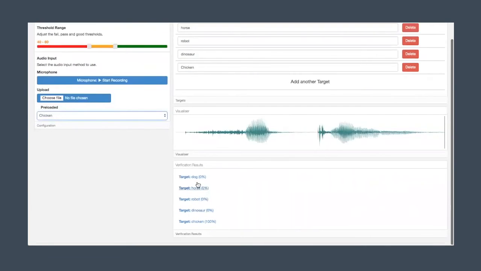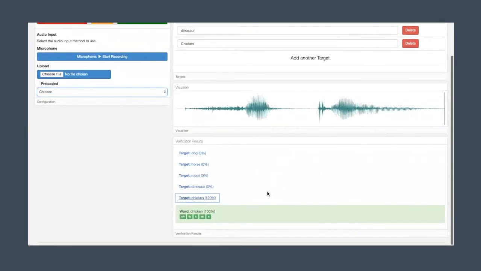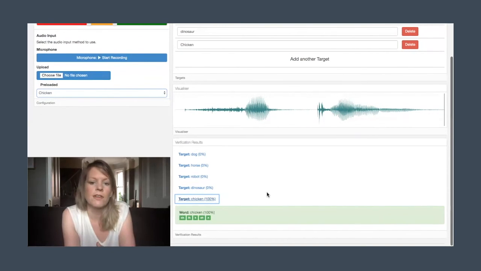We can search for all of these targets simultaneously, and you can see here that all of them return 0, except for chicken, which returned 100%. These data points can be fed back to the developer, who then triggers an action based on this information. Verification can also be used in scenarios where the child might have an open-ended response. In these situations, the client may only be interested in certain parts of the response.